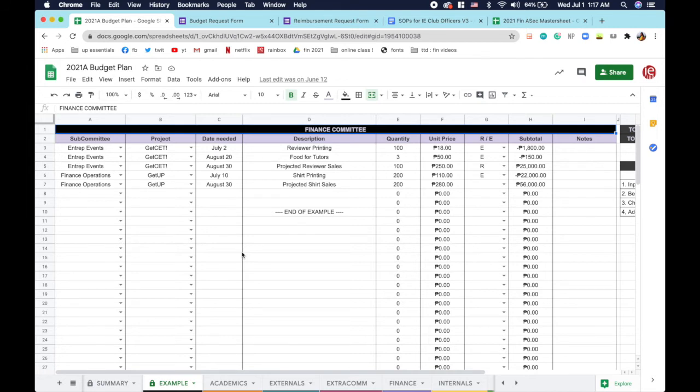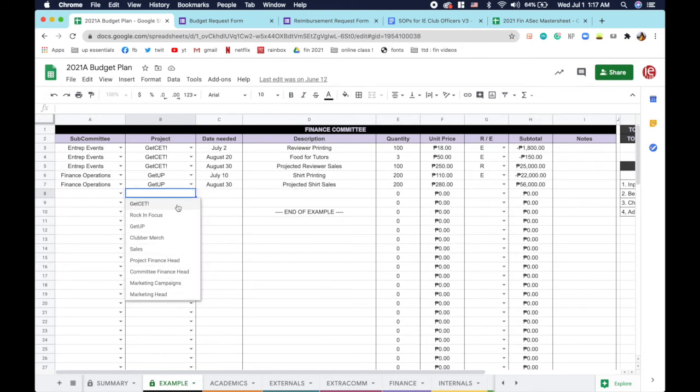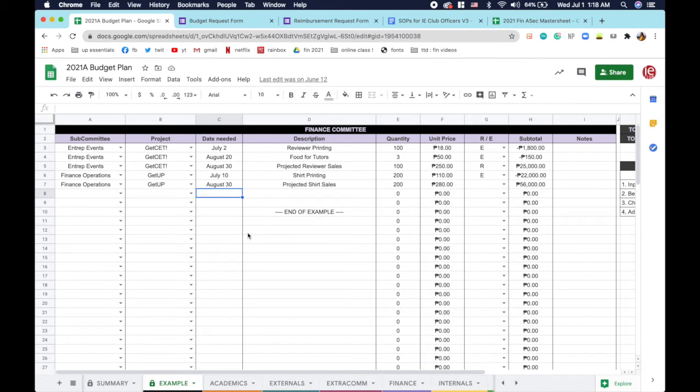First, the subcommittee will be NTREP events. As you can see here, in the drop down, it will be already specified per committee. So NTREP events. And next would be the project. The project will also be specified, so under NTREP events, it will be Get Set. And next, you have to specify the date in which the money will be needed. As I see here, it will be July 2. And next is the description. For the description, I hope that we are all as specific as possible, not too wordy, but very specific, so that if we have to backtrack and talk about the specific budget needed, we will be aware of what it is. The next is the quantity.